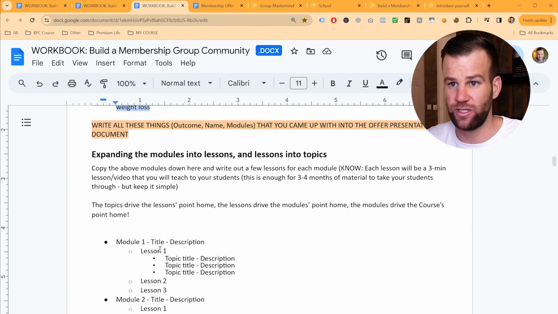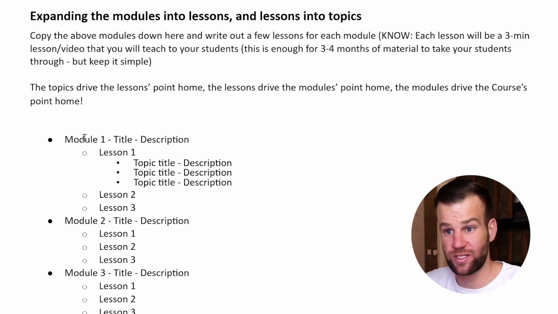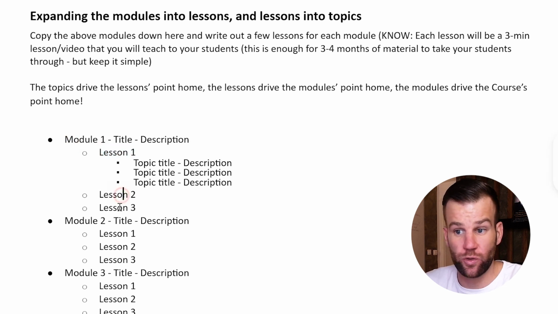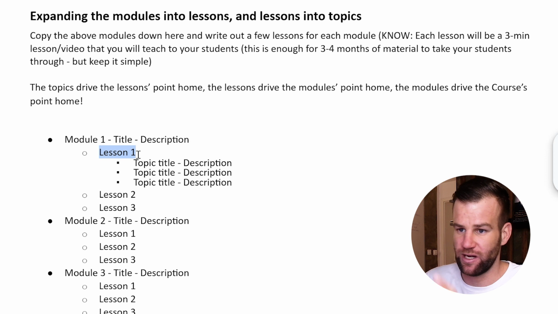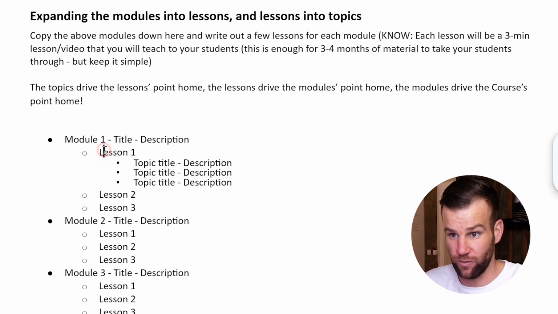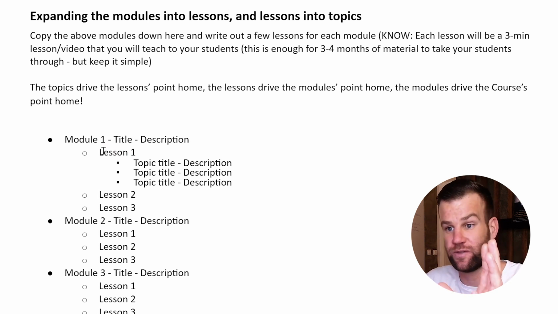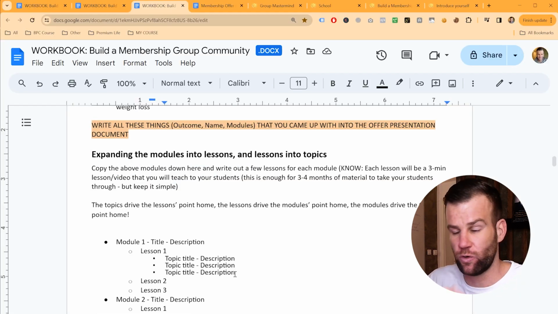And how this works is that each of these 3 modules will have 1, 2, or 3 lessons each. And each lesson should be like a 3 or 4 minute lesson that you deliver to people live, the same way that I'm doing it right now to you. Live on weekly group calls. I used to do this a lot with my group. I just shared my screen and I taught them whatever I'm teaching you right now live to 10, 15 people right now. Or later each of these lessons becomes a video course lesson.